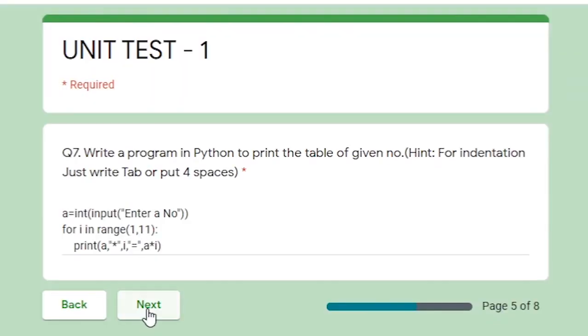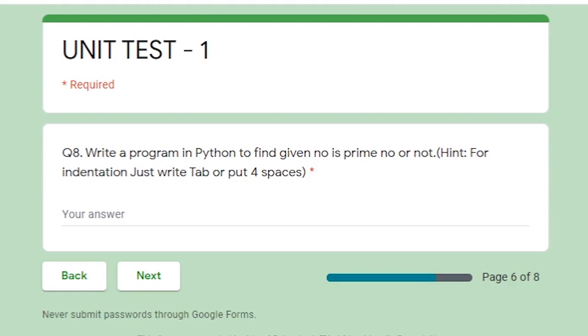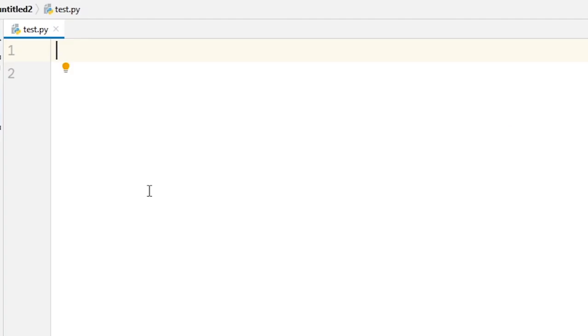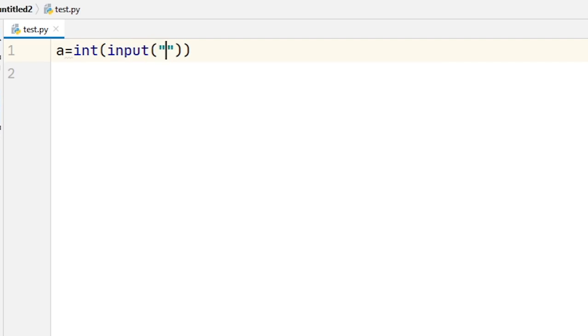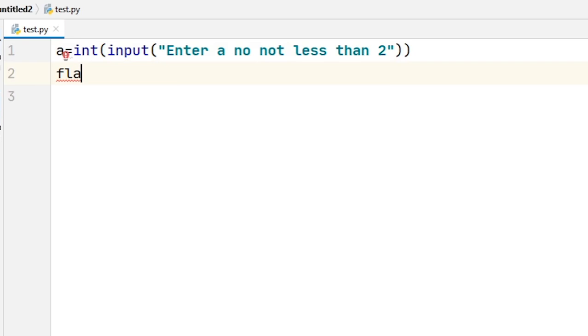Now let's move to the next question. Write a program in Python to find whether a given number is a prime number or not. Okay, I will write the code so that you can better understand. For that, first we take input from the user. A is equal to input. Now I declare one more variable named flag, and the initial value of my variable is 0.